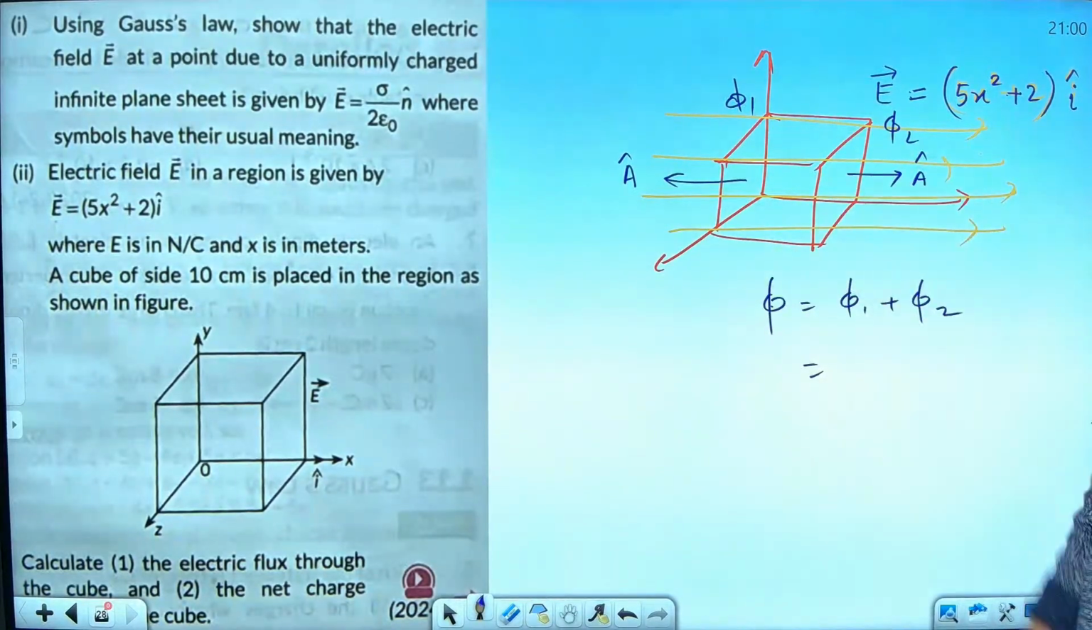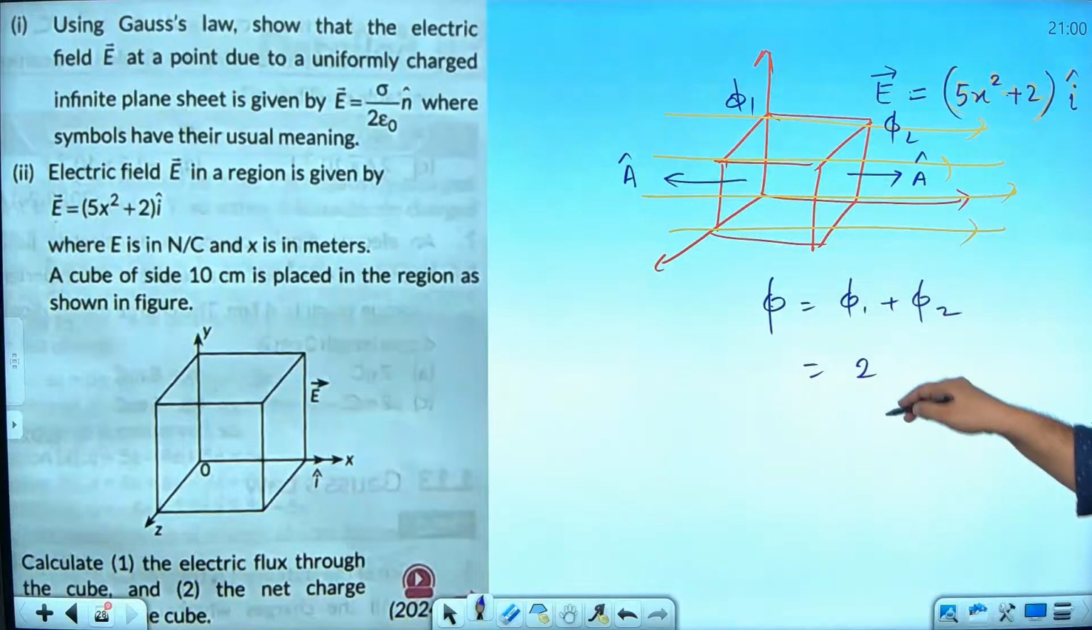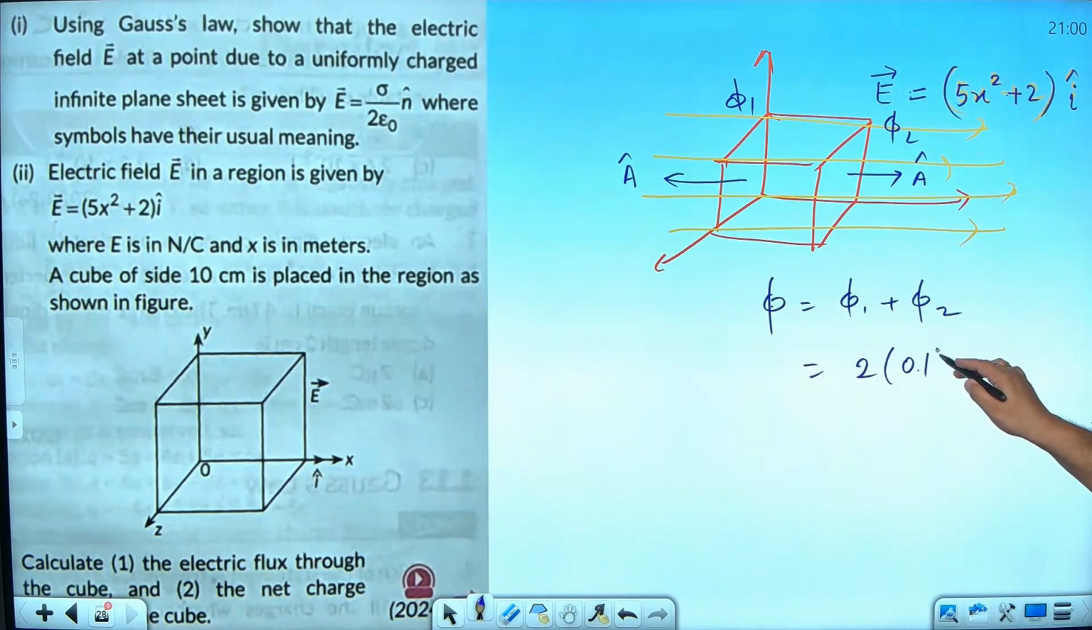So phi 1 will become equal to E. E will become equal to how much? Where is the origin? So X is equal to 0. So it will become only 2 electric field, isn't it? 2 into A, area is how much? 0.1 into 0.1, 0.1 square. Into cos how much? Cos 180, isn't it?